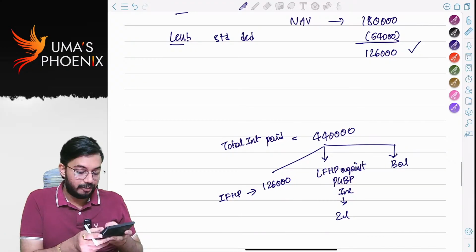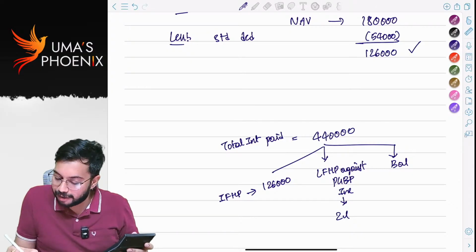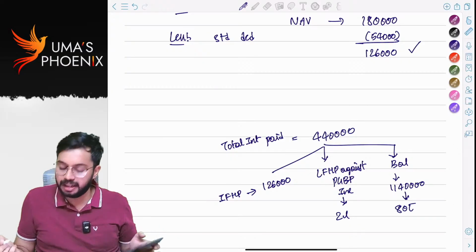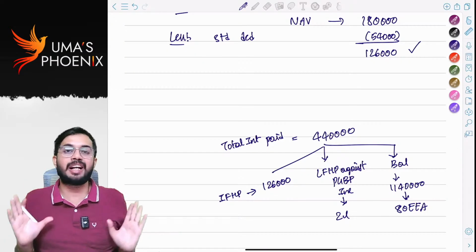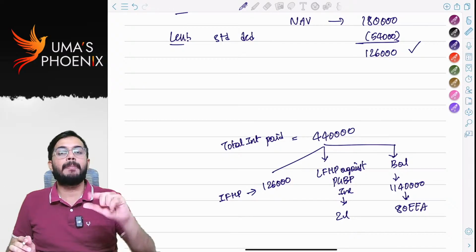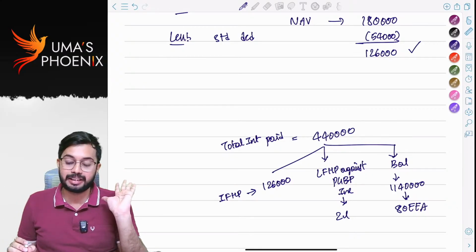Next, how much is balance available? 4,40,000 minus 1,26,000 minus 2 lakhs. 1,14,000 is available. This I will claim as deduction under section 80EA. So whatever the total interest paid is there, that I have allocated like this. Income from house property I can set off 1,26,000.